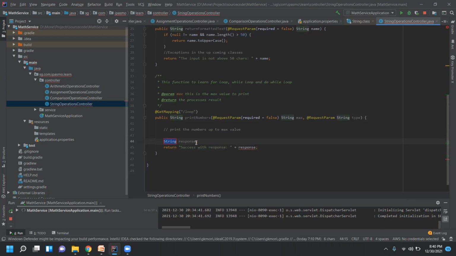So this is my local variable. The type is string only. Now it complains it is not initialized, it might not have been initialized, so you need to initialize the value. I'll just initialize the value to empty. Now take this max. Max is of type what? String. We don't want to have the number as a string, right? So let us see what happens.